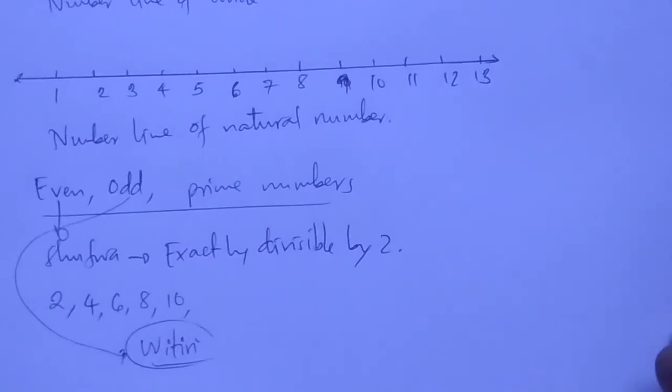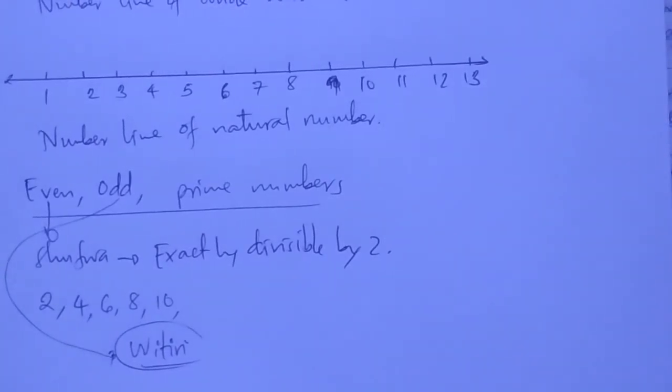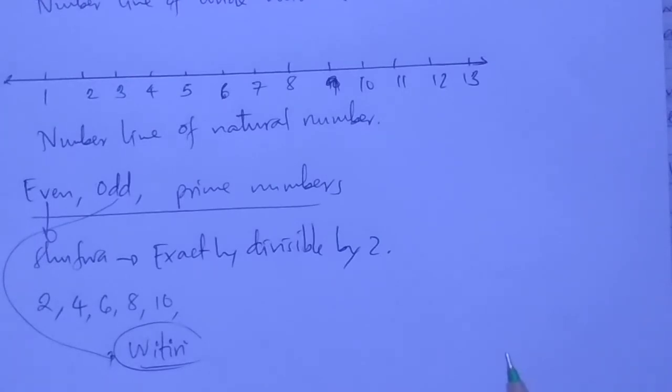They are divided by 2, but with a remainder of 1. Divided by 2 with 1 as the remainder. So natural numbers that are not exactly divisible by 2 are called odd numbers. So odd numbers always leave a remainder of 1.